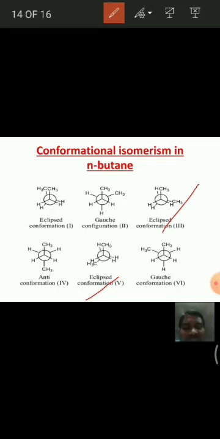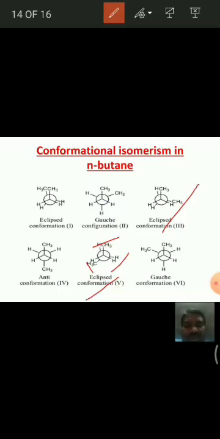The methyl, hydrogens and the other methyl are eclipsed. This is also an eclipsed conformation, called partially eclipsed conformation, and it is the fifth structure. In this conformation, the dihedral angle is 240 degrees.